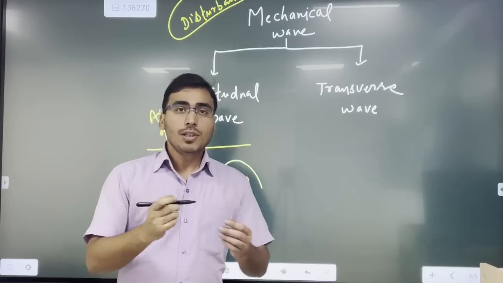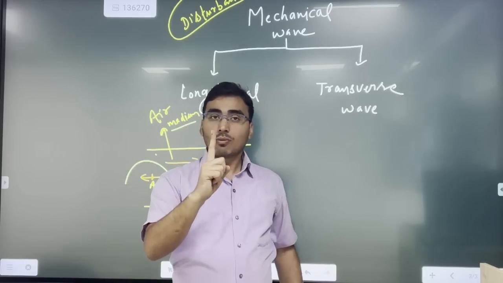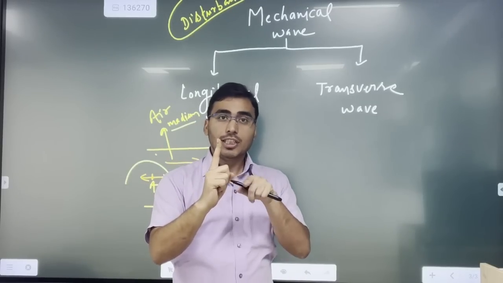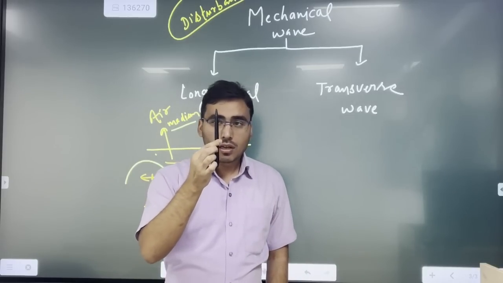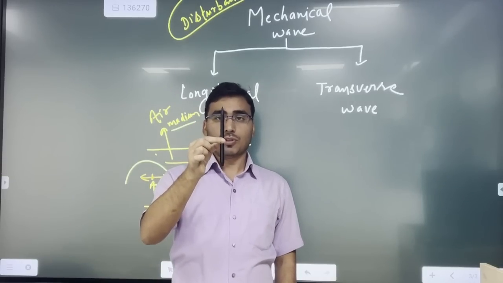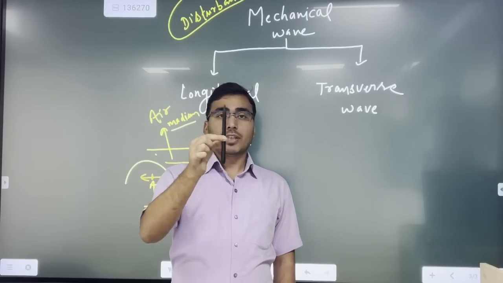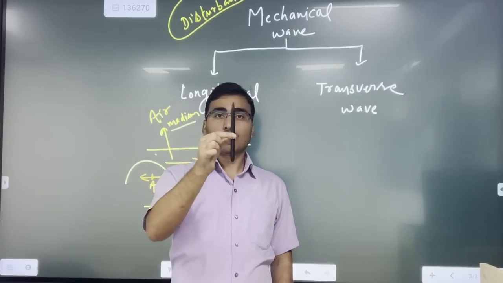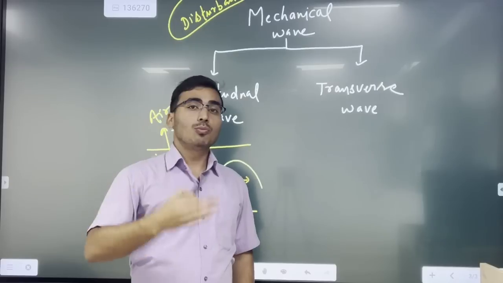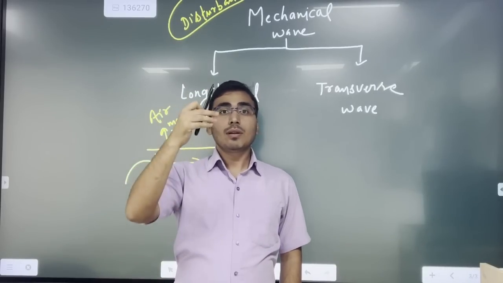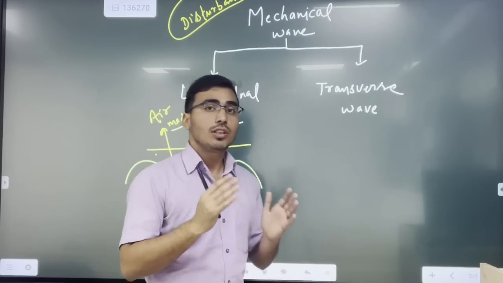Very simple, right? Suppose this is the particle, and when any wave enters, that wave will create a disturbance in the medium, and due to that the particle will start oscillating about its mean position. Suppose this particle is at a constant position. Now when a disturbance happens in the medium, the particle starts oscillating about its mean position, and the wave is moving in this particular direction. So the direction of motion of the wave and the medium particle are in the same direction. We can say parallel, right? Motion is along parallel.